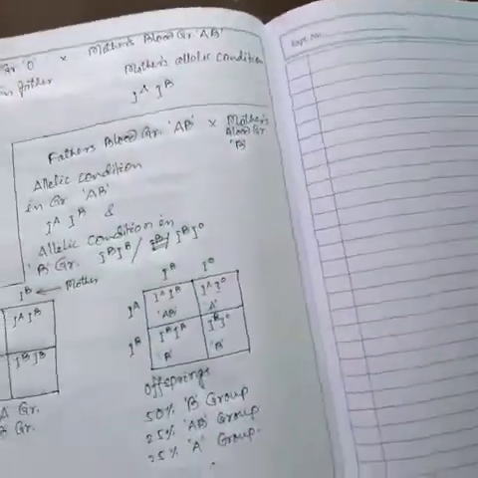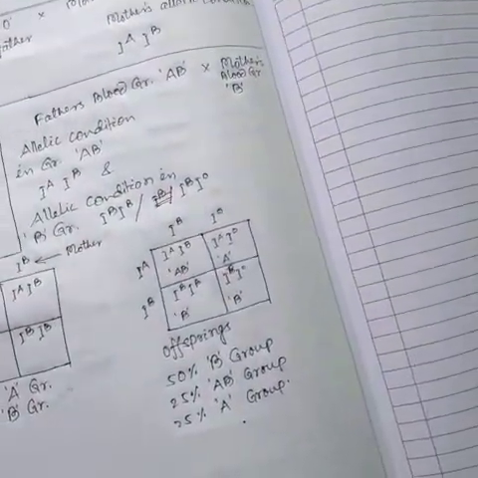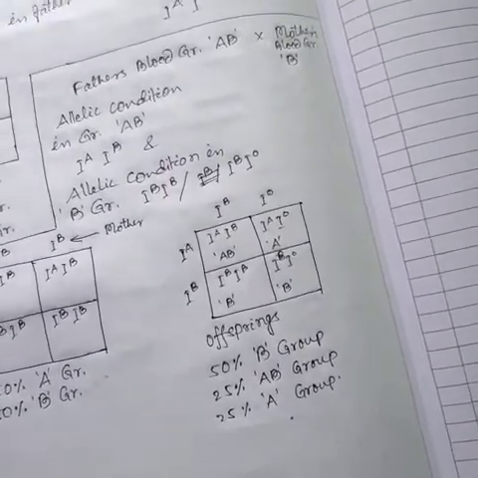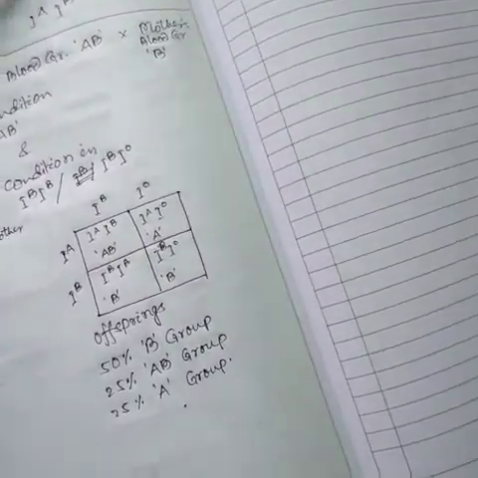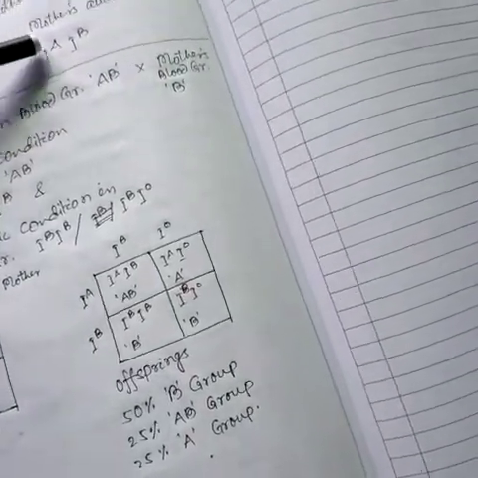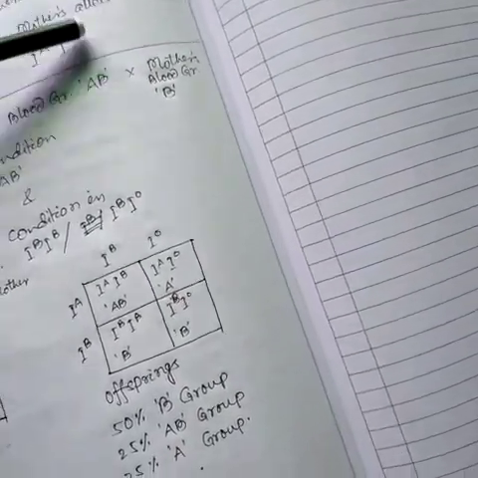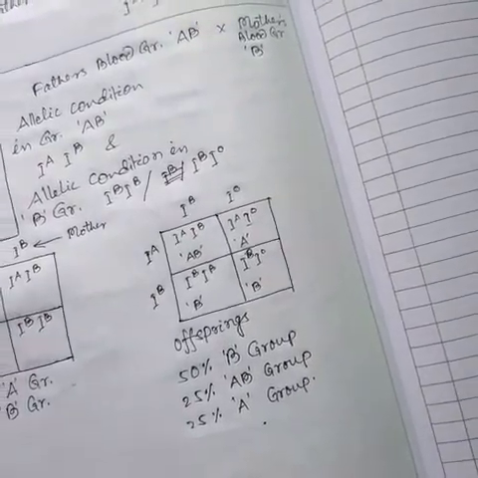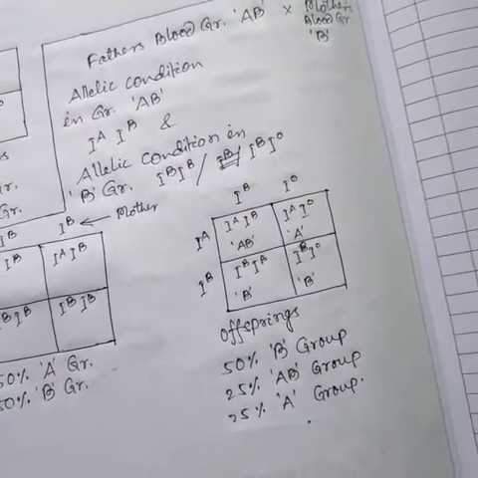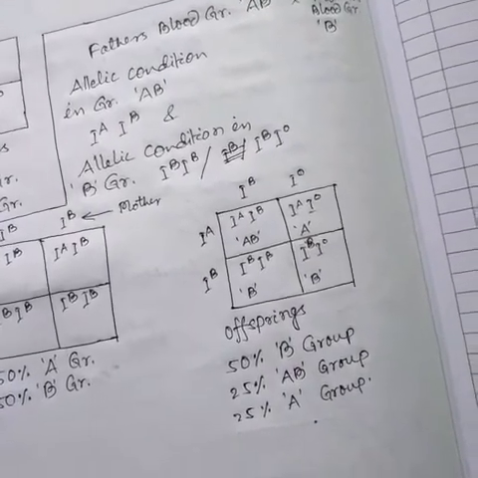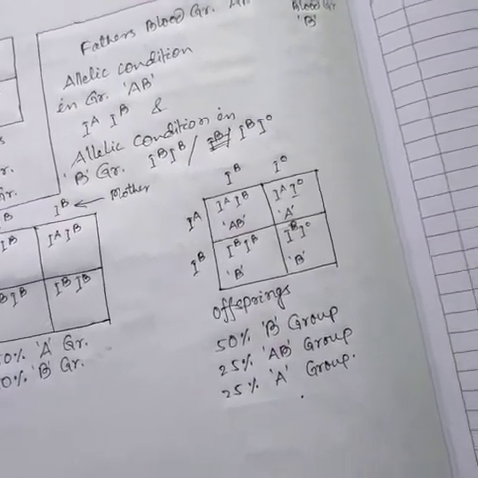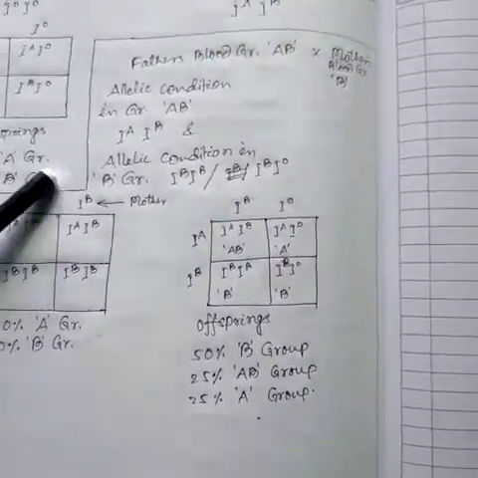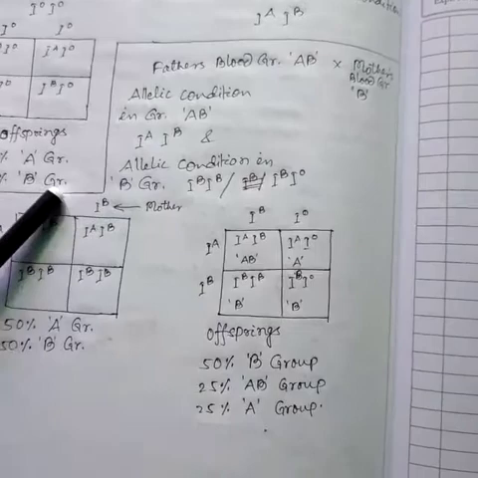Another combination: the father's blood group is O, so the allelic condition in the father's body is IO IO, whereas the mother's blood group is AB, so the allelic condition is IA IB. The IO alleles are separated in gamete formation, and IA and IB from the mother are also separated, and by the combination of these, the offspring will have 50% A blood group and 50% B blood group.